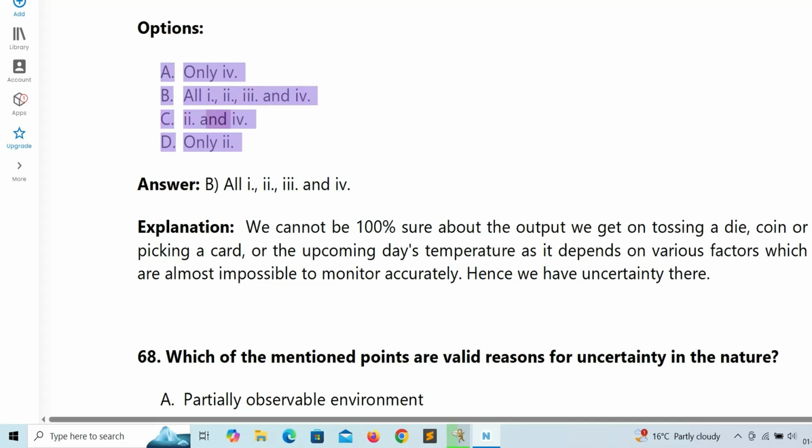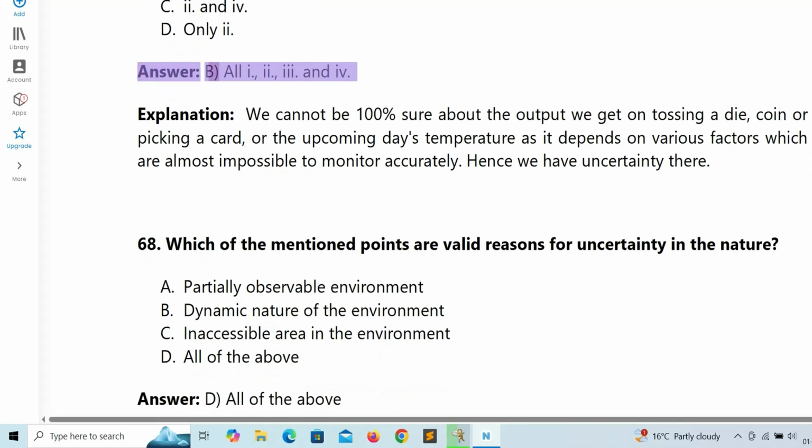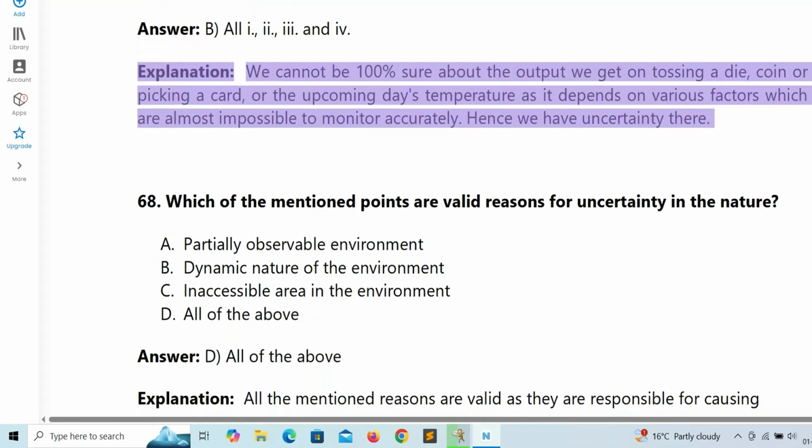C. 2 and 4. D. Only 2. Answer: B. All 1, 2, 3, and 4. Explanation: We cannot be 100% sure about the output we get on tossing a die, coin, or picking a card, or the upcoming day's temperature, as it depends on various factors which are almost impossible to monitor accurately. Hence, we have uncertainty there.